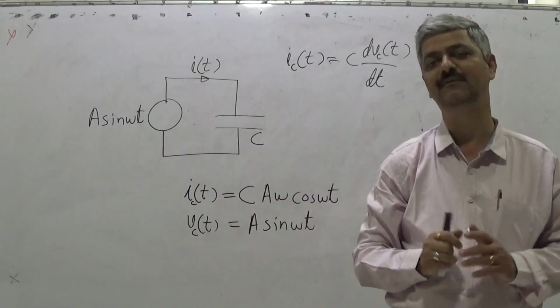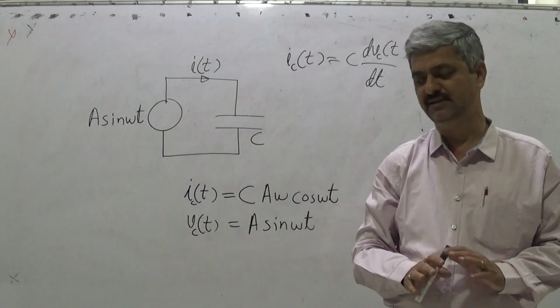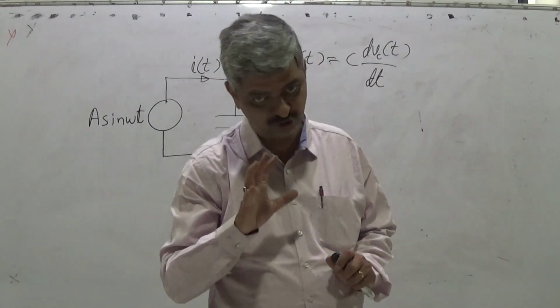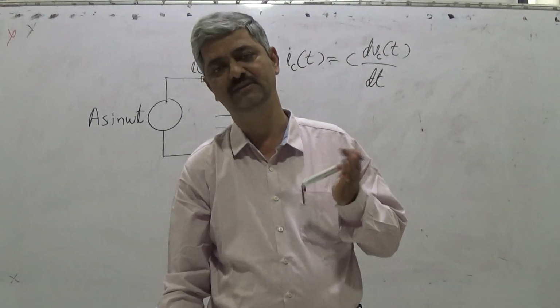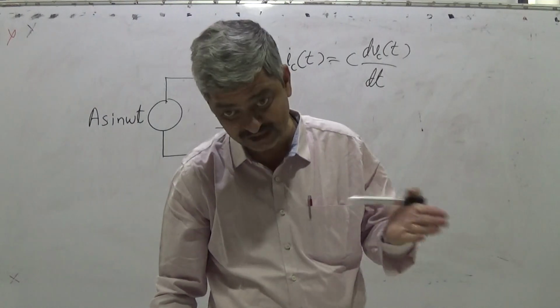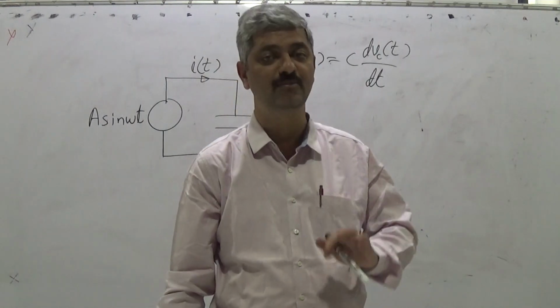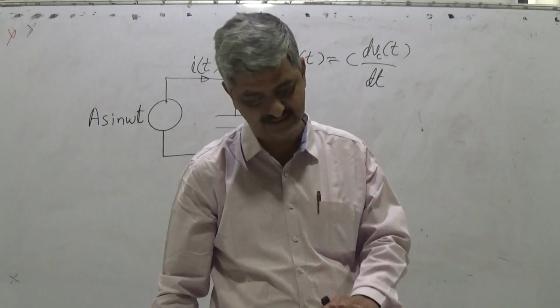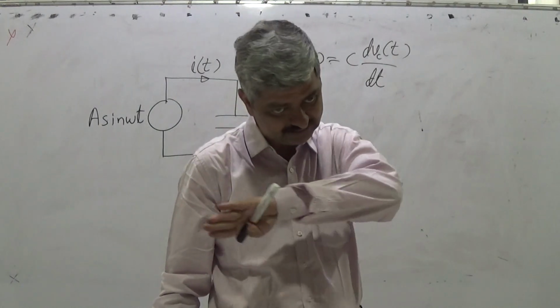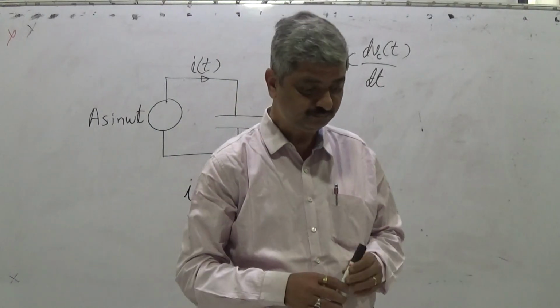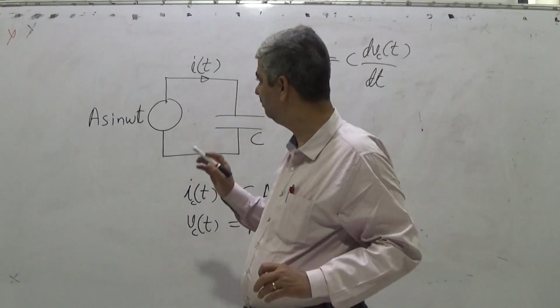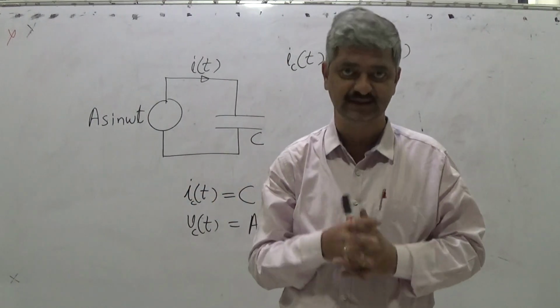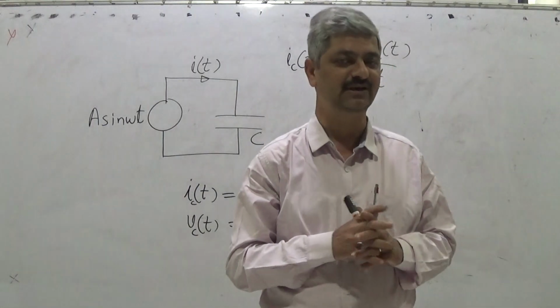Listen very carefully. I will explain it in such a manner that there should not be any ambiguity as such. Then how to use it to have computations, why j is required, I will address everything. So for a capacitor, what we find is, for a resistor there is no issue.